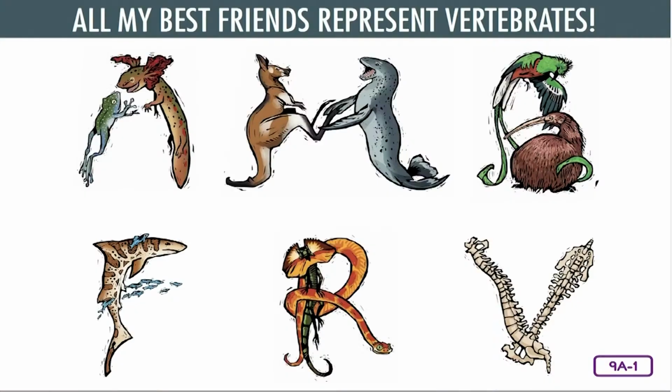So the past few lessons, you've learned about each vertebrate group: amphibians, mammals, birds, fish, and reptiles. You know about many characteristics that taxonomists use to classify these animals.